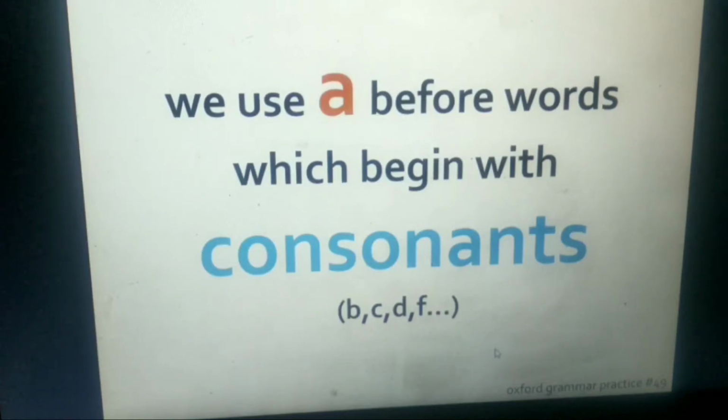There are 21 consonants in English: B, C, D, F, G, H, J, K, L, M, N, P, Q, R, S, T, V, W, X, Y, Z. So, there are 21 consonants in the English alphabet, and we use a before words which begin with consonants.